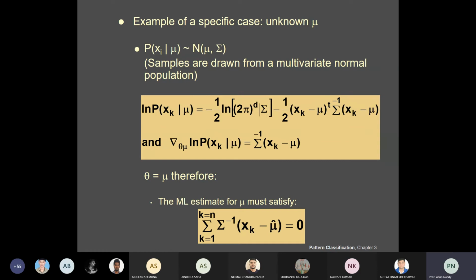Now these functions will be plugged into your log likelihood function. What is your log likelihood function?